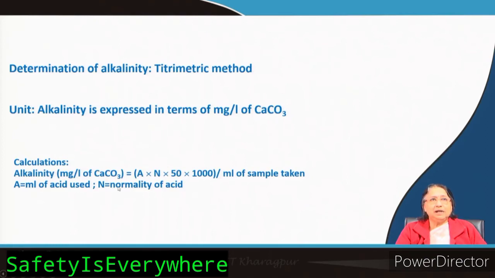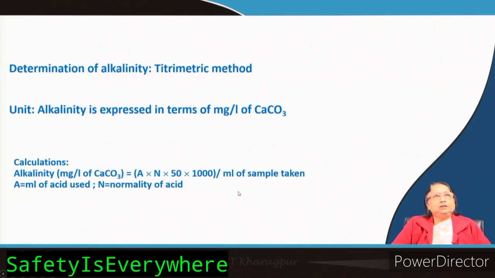So alkalinity in milligram per liter of calcium carbonate is A times N times 50 times 1000, divided by the milliliter of sample taken. This depends on whether you have taken 100, 200 or 250 milliliter sample; according to that you have to calculate.